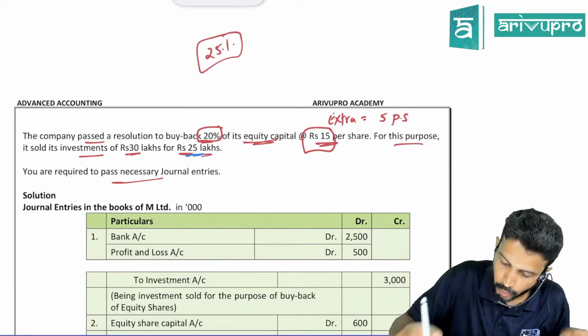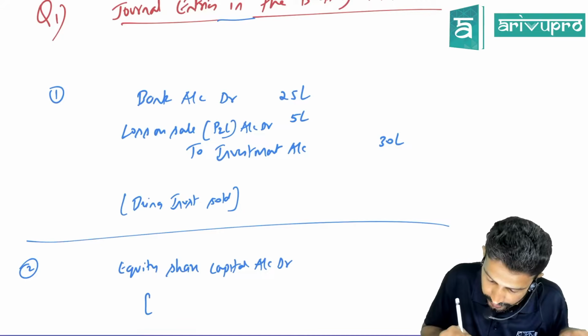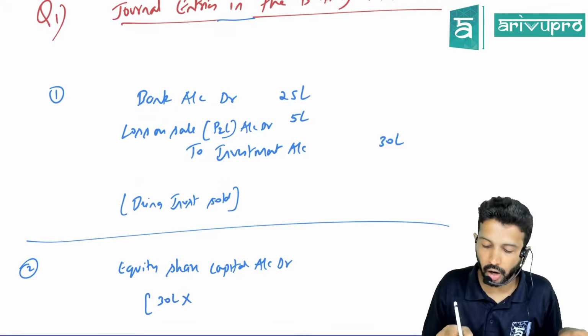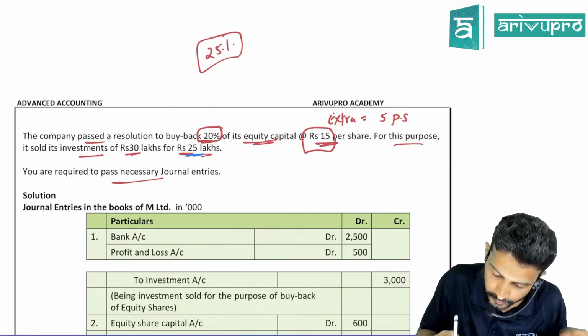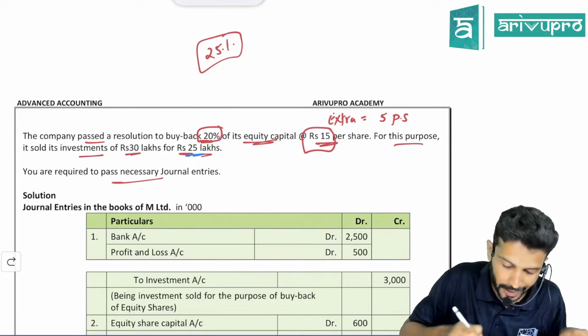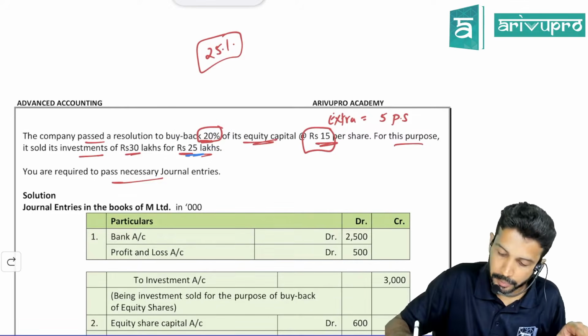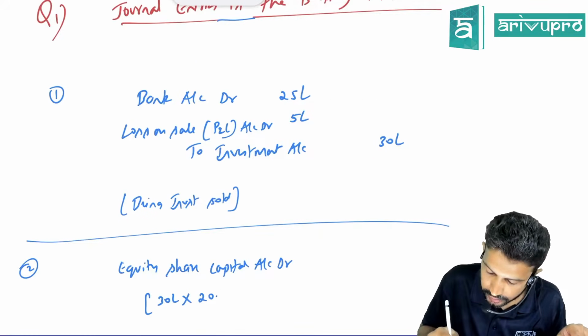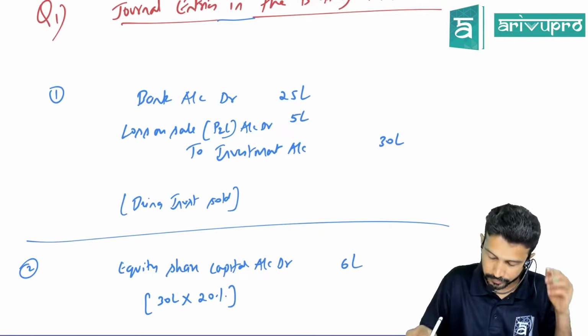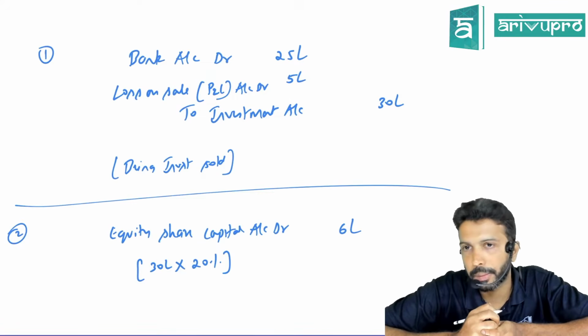30 lakh is your equity share capital. Are you cancelling the entire 30 lakh, or only how much? 20%. 25% is the maximum, okay? In this problem, they are cancelling only 20%. So either like this you can write: 30 lakh, and 20% is how much? 6 lakh. That is one way.